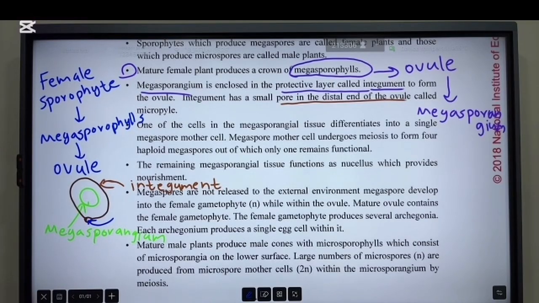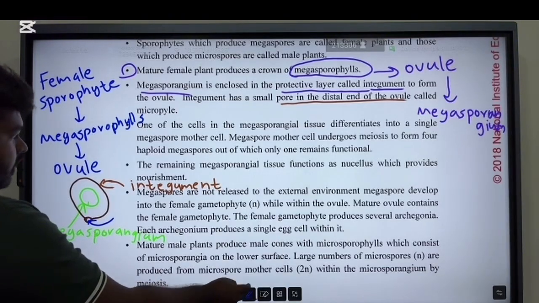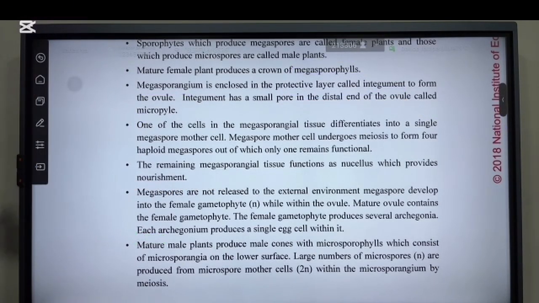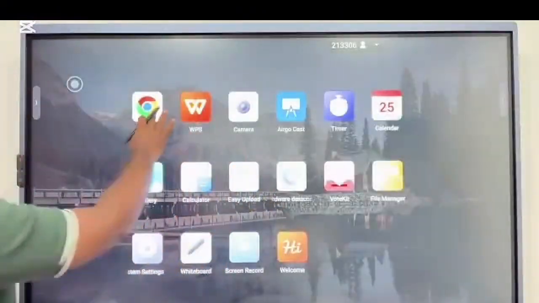Okay. So then what happens is one of the cells in the megasporangial tissue differentiates into the single megaspore mother cell called megaspore mother cell. All right. So before going into the megaspore mother cell, first I will show you a structure of this ovule. All right, because that is easier to understand.